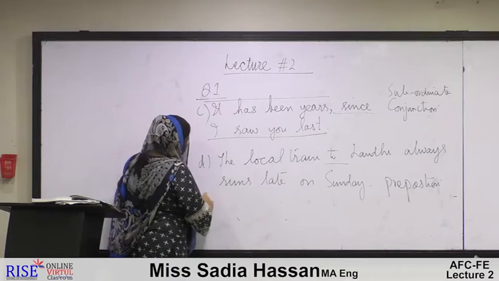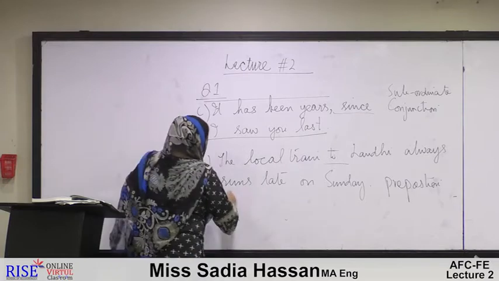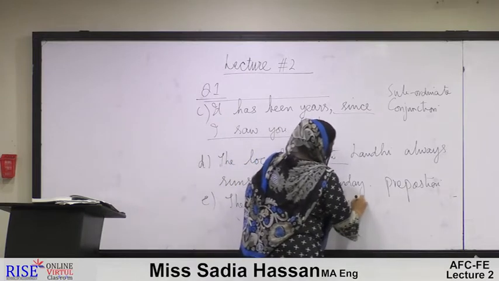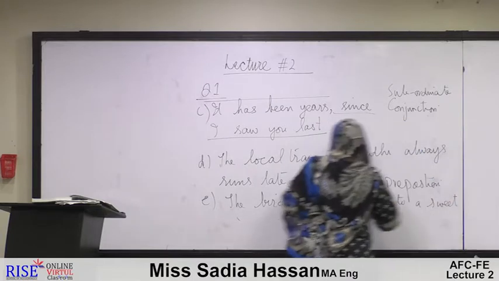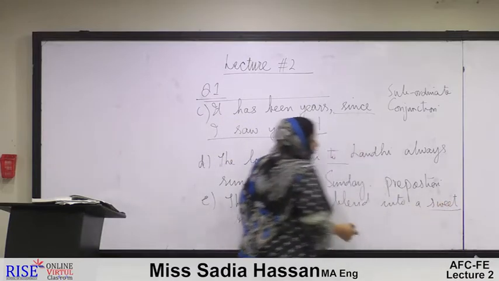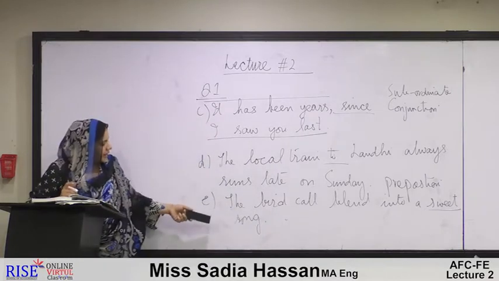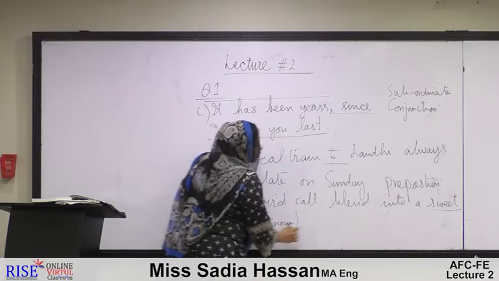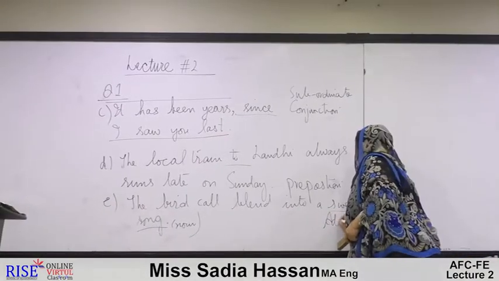Now the other sentence is E. The bird's call blends into a sweet song. Here "sweet" has been underlined. We have read that a word which qualifies a noun is known as an adjective. So song is a noun, and this word "sweet" is contributing to the meaning of that noun. So it is called an adjective.